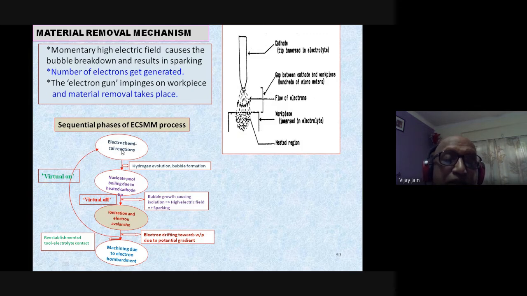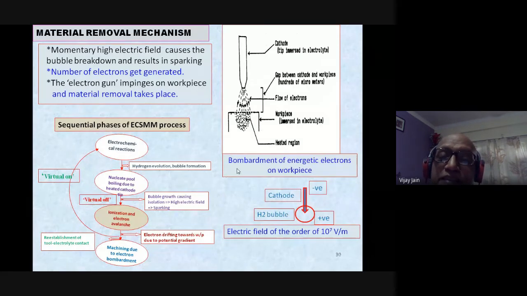You have the evolution of hydrogen bubbles and gas bubbles, and we are utilizing this characteristic: bombardment of energetic electrons on the workpiece from the cathode. Through the hydrogen bubble, sparking takes place, and the workpiece is very close to the cathode, so that whatever heat is generated goes to the workpiece.